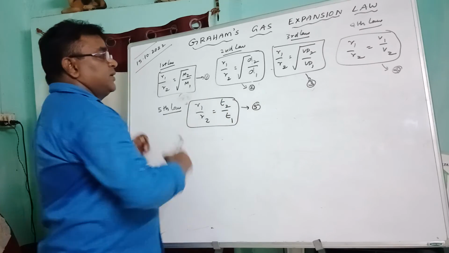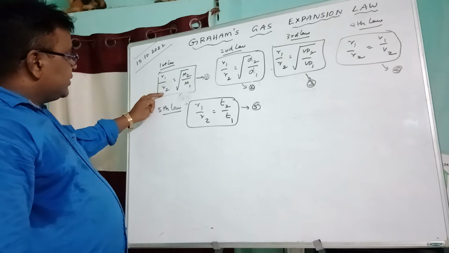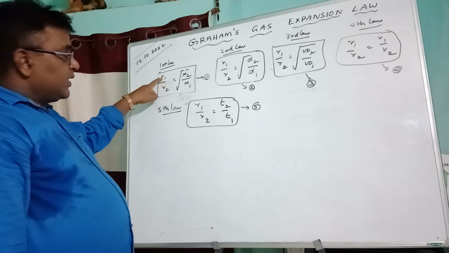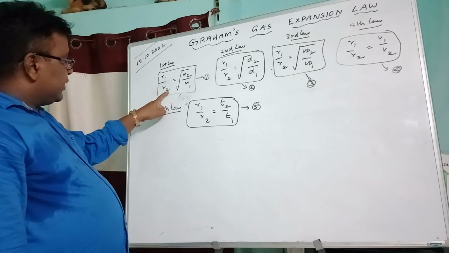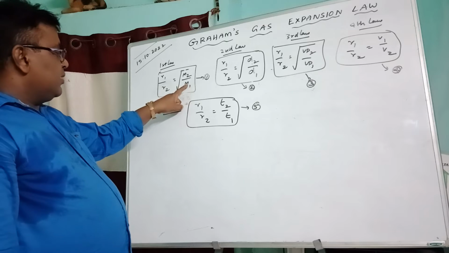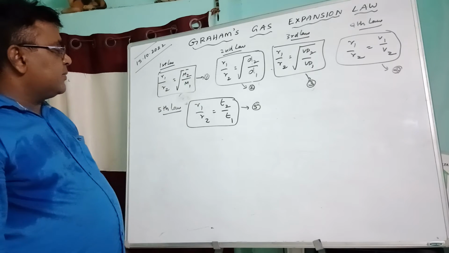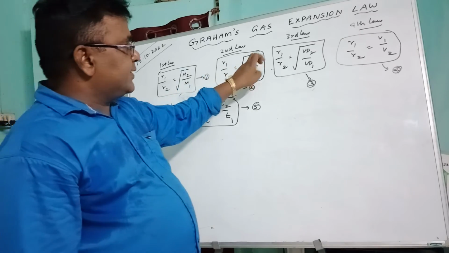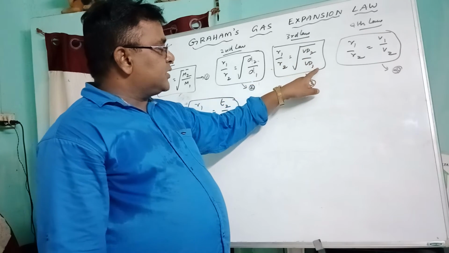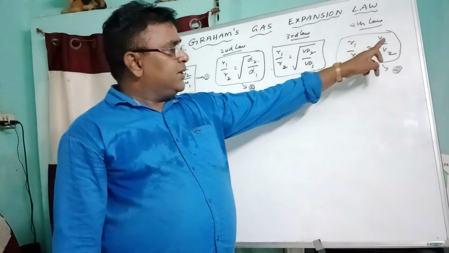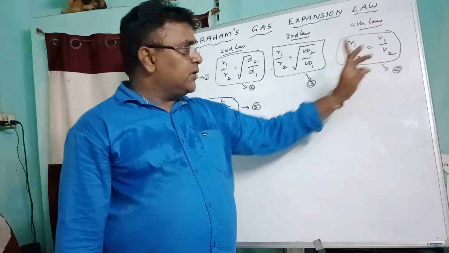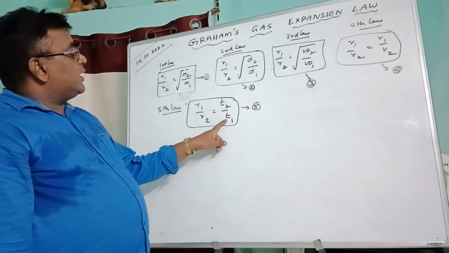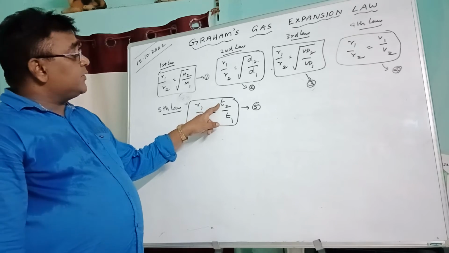So the first law: R1 by R2 is equal to square root of M2 by M1, where R1 is the rate of the first gas, R2 is the rate of the second gas, M1 is the molecular weight of the first gas, and M2 is the molecular weight of the second gas. D1 is the density of the first gas, D2 is the density of the second gas, and VD1 is the vapor density of the first gas, VD2 is the vapor density of the second gas. V1 is the volume of the first gas, V2 is the volume of the second gas. T1 is the time taken for diffusion of the first gas, T2 is the time taken for diffusion of the second gas.